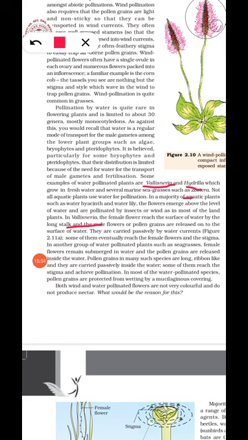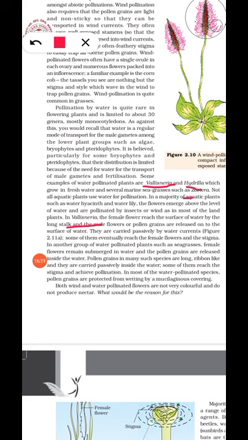Understood? So this question was asked: how does pollination happen in Vallisneria? The female flowers reach the surface of water, and then the male flowers or pollen grains are released onto the surface of water, and they reach the stigma passively by water currents, and likewise pollination occurs.